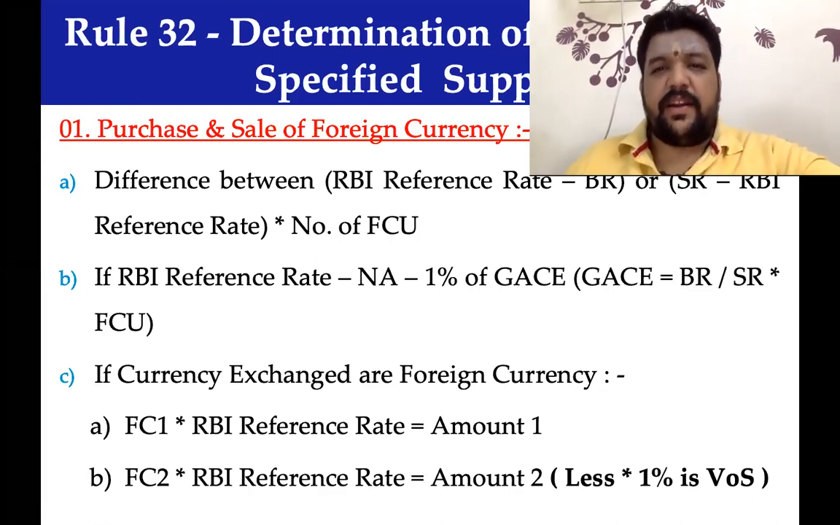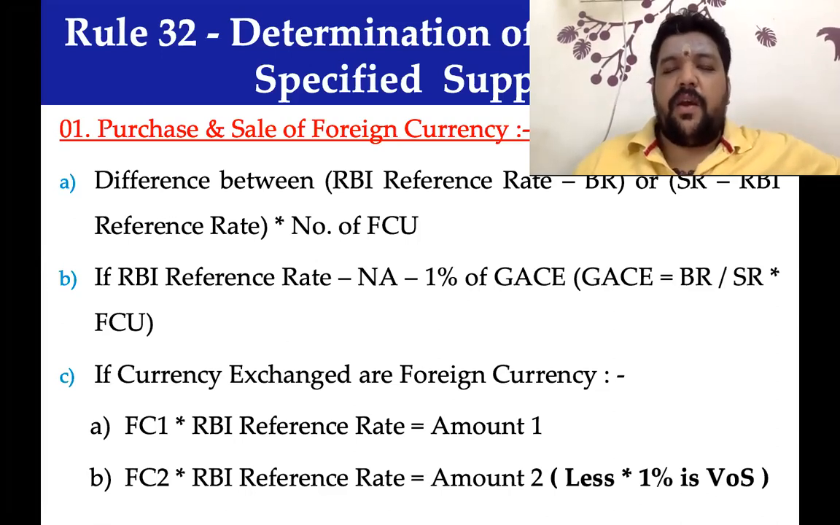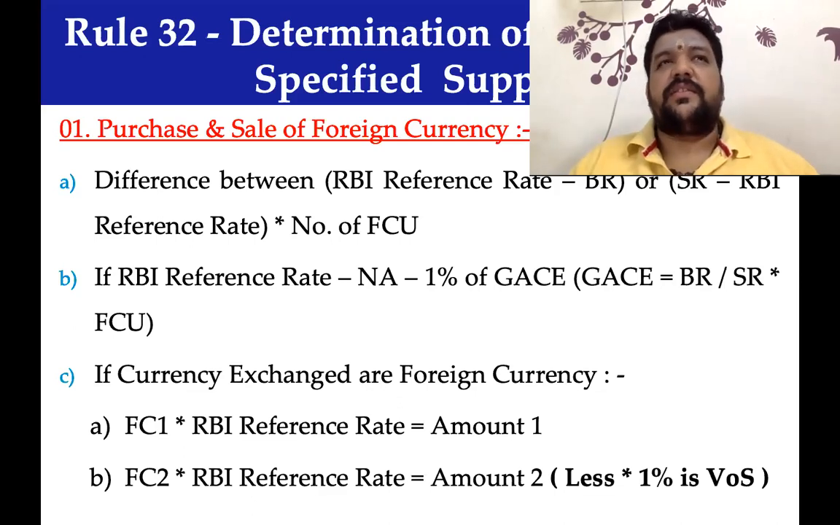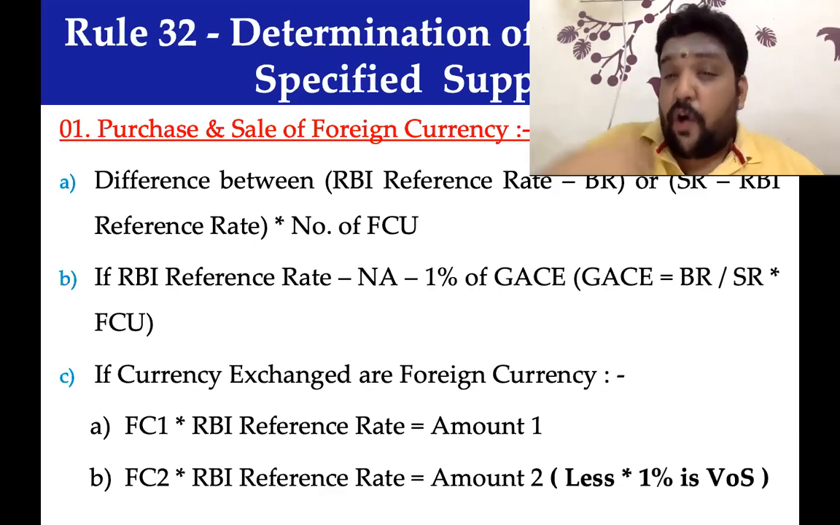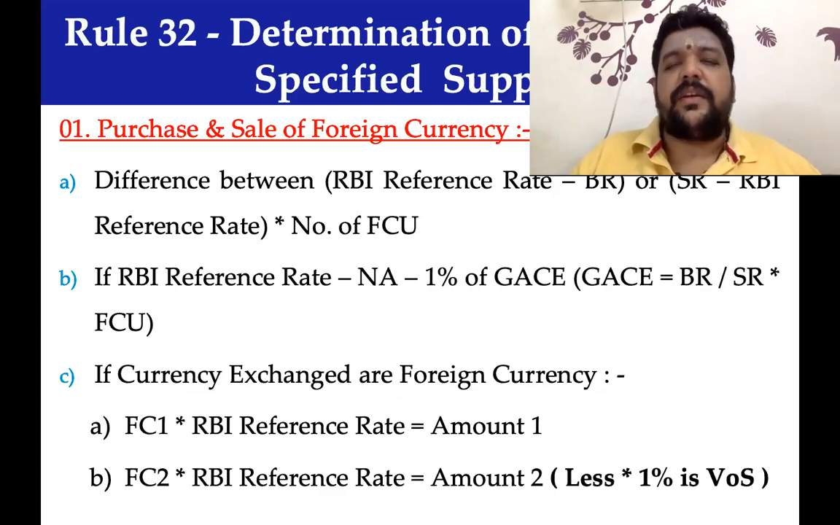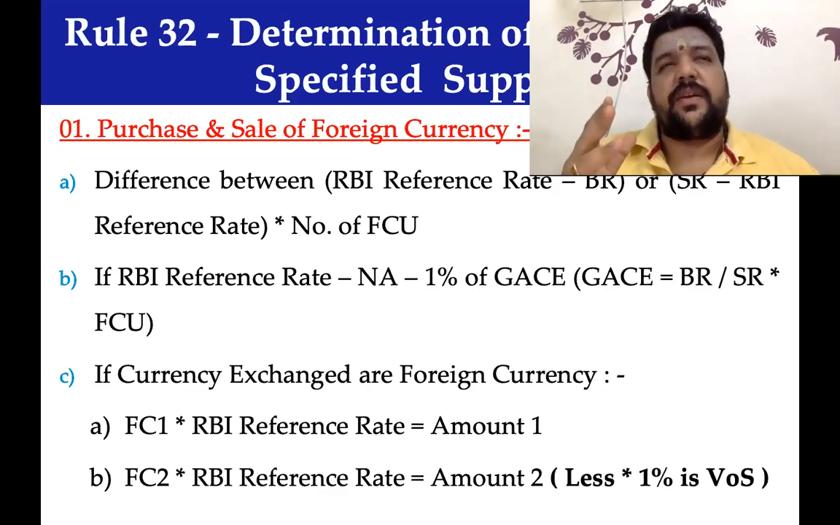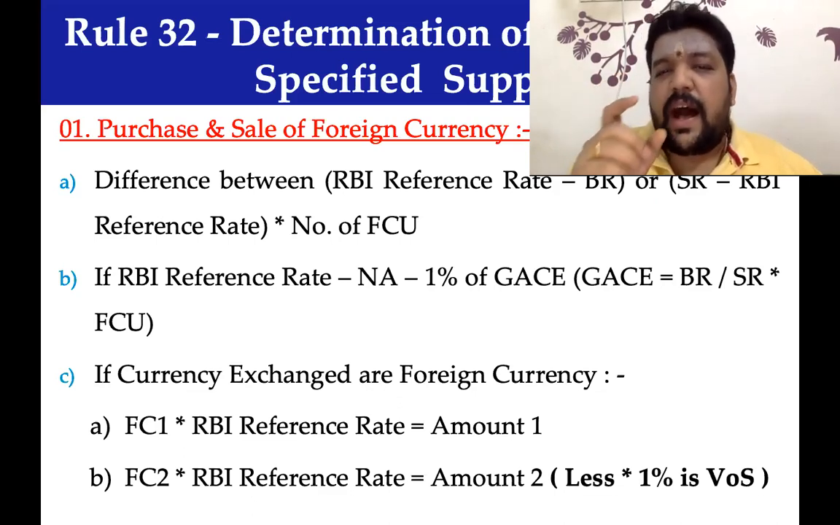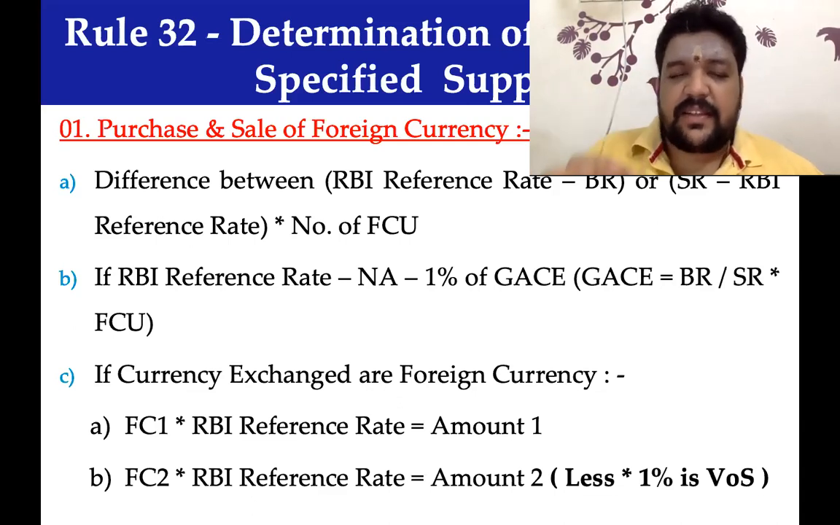So, are there any differences in it? Yes, there are two different methods that are possible. When it comes to the RBI reference rate, the model goes like this. There is going to be a selling rate and a buying rate of the foreign exchange dealer. At a buying rate, the foreign exchange dealer buys foreign currency. At a given selling rate, the foreign exchange dealer sells foreign currency. The gap between the RBI reference rate and that buying rate or selling rate is considered as value of supply.